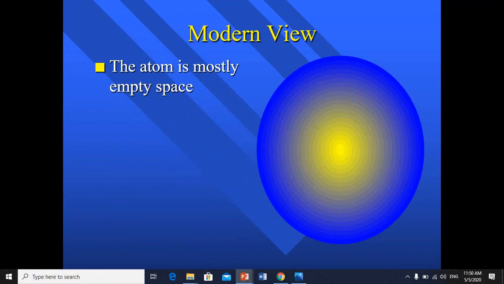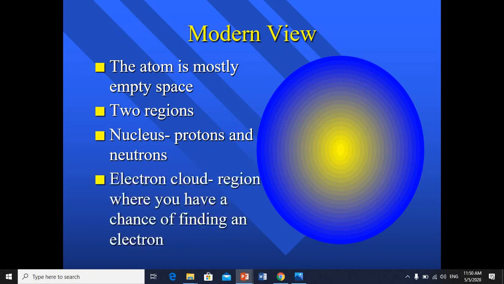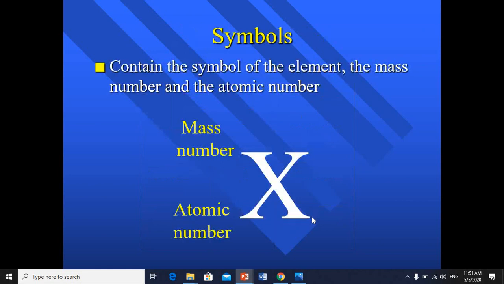So he gave us a modern view. The atom is mostly empty space. It has two regions: the nucleus, which contains the protons and neutrons, and the electron cloud, the region where the electrons are rotating, or where you have a chance to find the electron. Here is a table representing each particle: the electron with a negative charge, the proton with a positive charge, while the neutron has no charge. Electrons are located in the electron cloud, while the protons and neutrons are located in the nucleus.